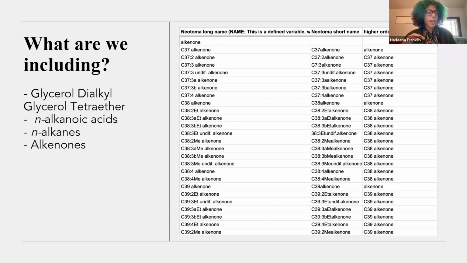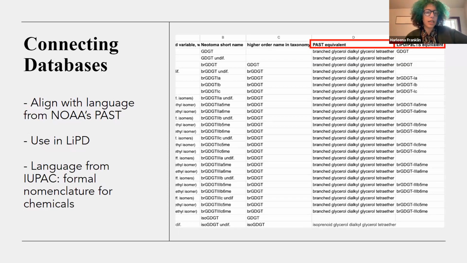And what's underneath each umbrella. And so we spend a lot of time making sure that every type of alkenone in the C37 set, with this, 3A, 3B, is under that umbrella. So we want to go to the next one, please.